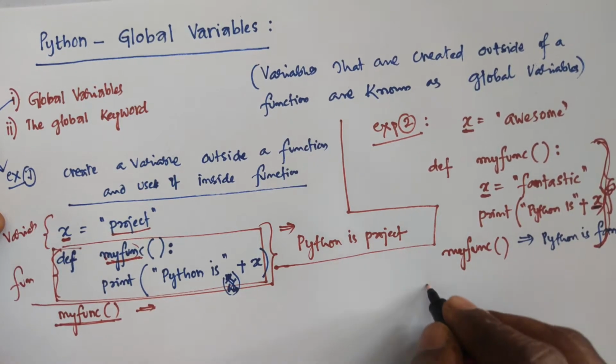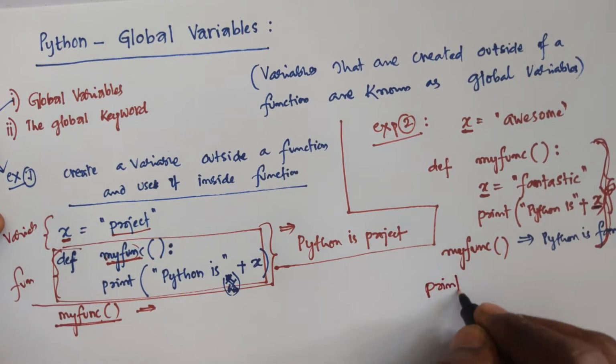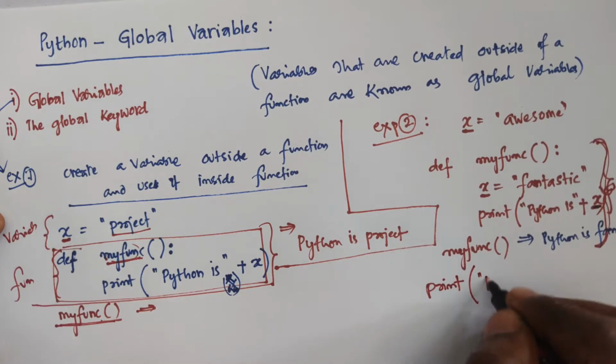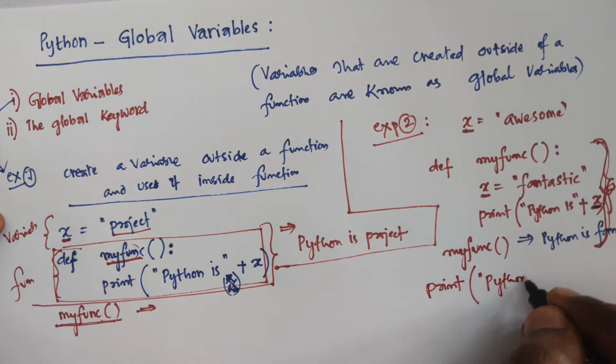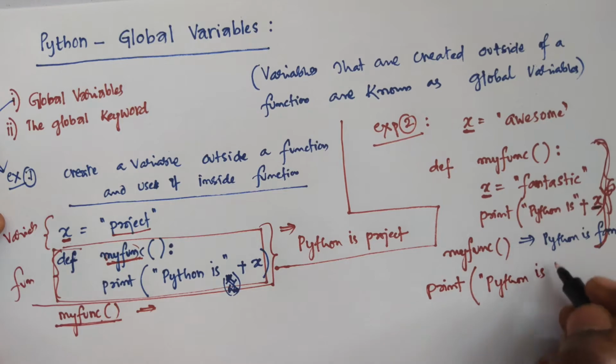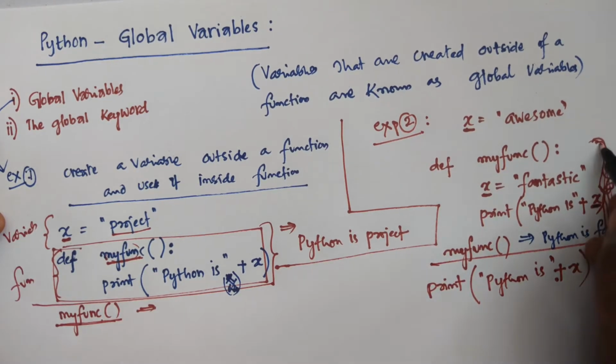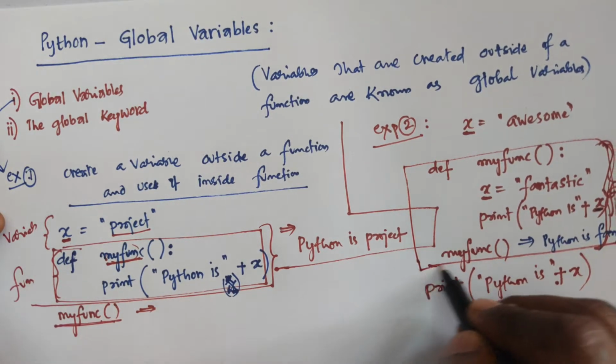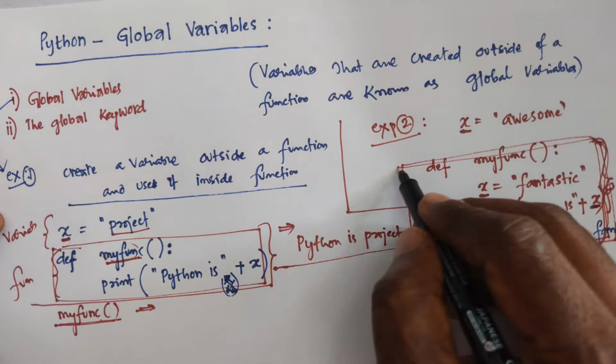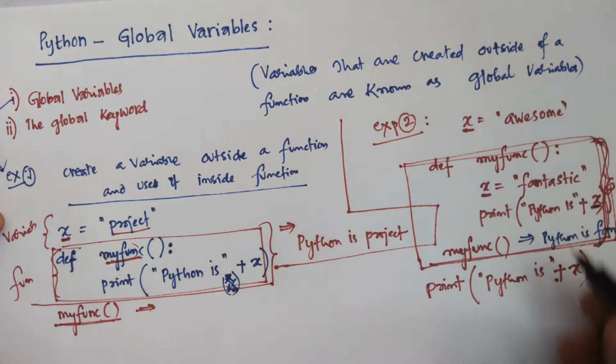Then once again, if you use the instruction print "Python is" plus x, up to the previous instruction, the function instructions are over. Now we are calling outside the function.